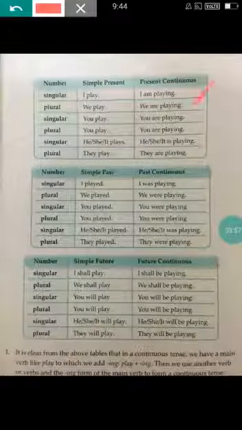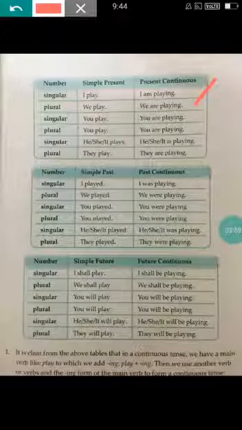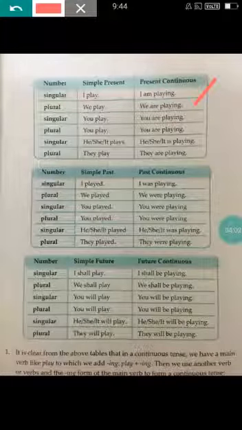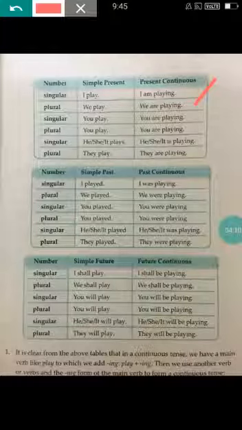So here, if you observe, this is the present continuous column. When we talk about the action, here the action is play. When the action is present, we use the helping verbs like am, are, is.